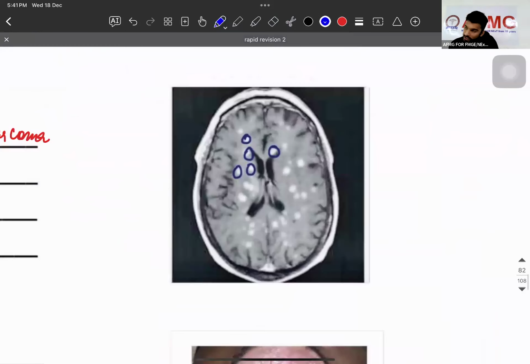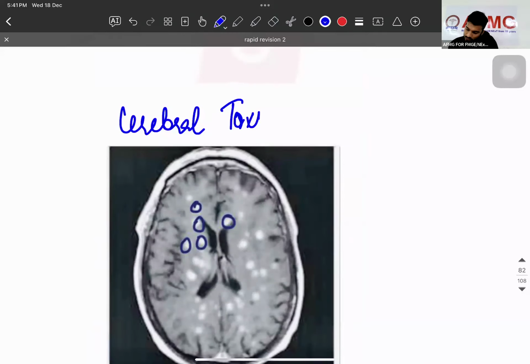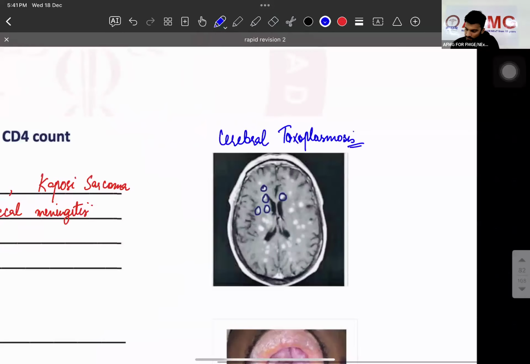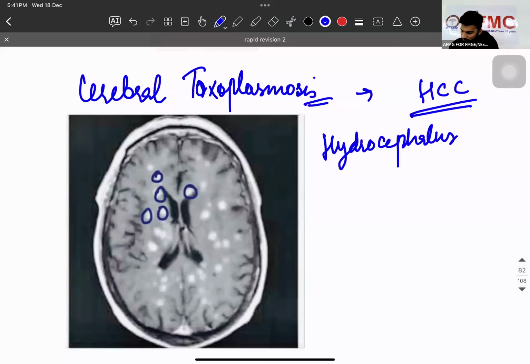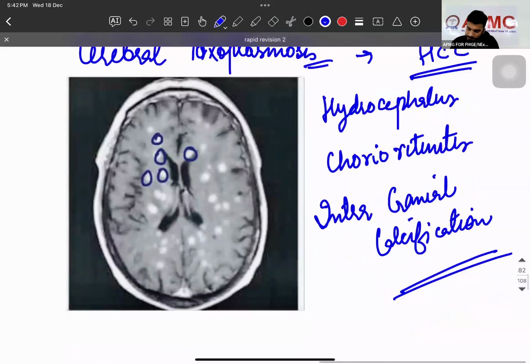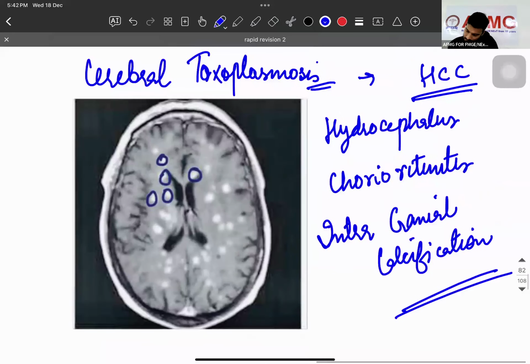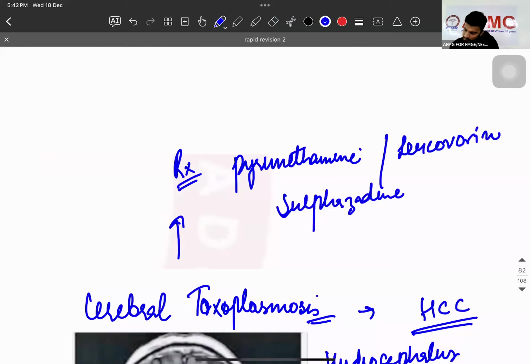Let's start with cerebral toxoplasmosis. Here we have a triad of headache, chorioretinitis, and... clear? So treatment: pyrimethamine plus leucovorin, which is another name of folinic acid, plus sulfadiazine.